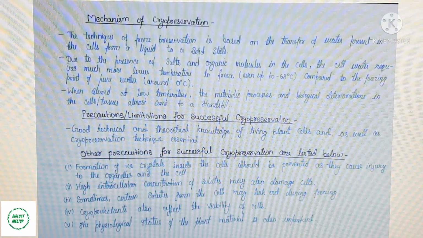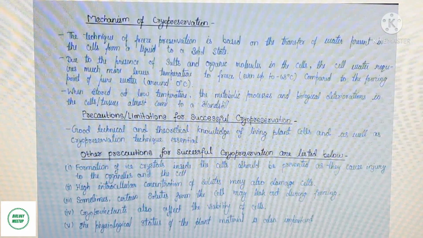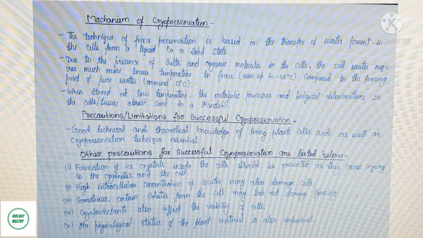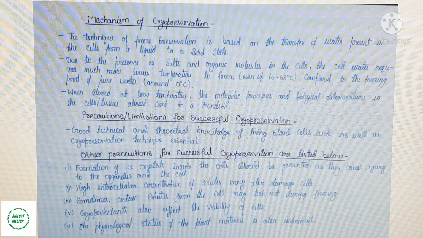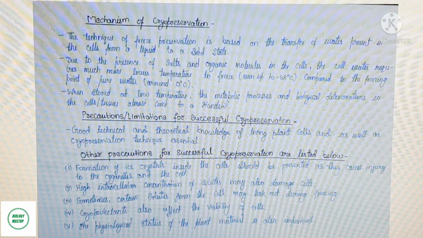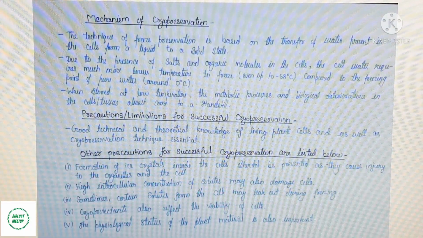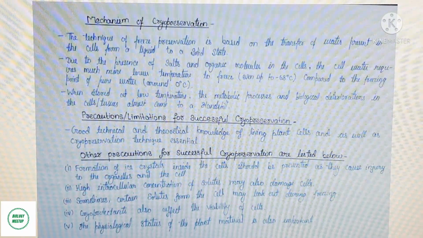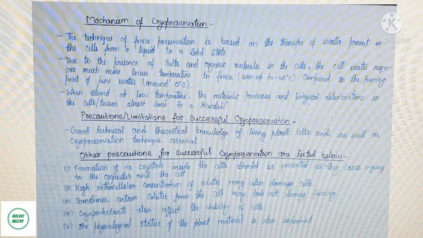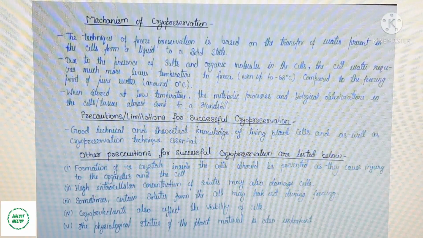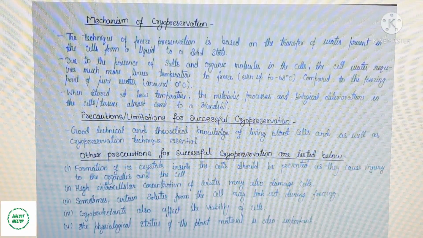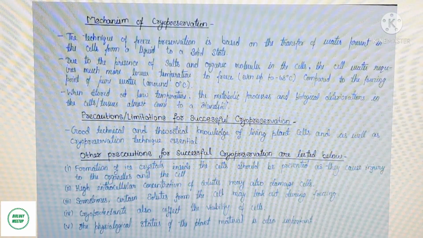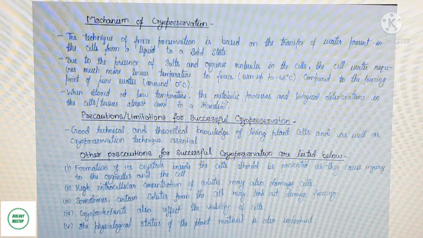Now, the precautions or limitations for successful cryopreservation are: good technical and theoretical knowledge of living plant cells as well as cryopreservation techniques is essential. Other precautions for successful cryopreservation are listed below. First, formation of ice crystals inside the cells should be prevented as they cause injury to the organelles and the cell. Second, high intracellular concentration of solutes may also damage cells.